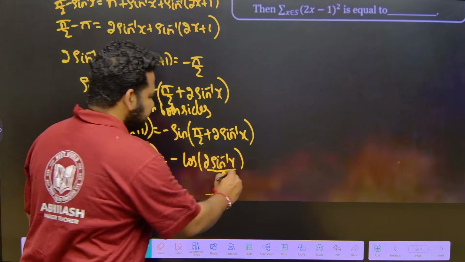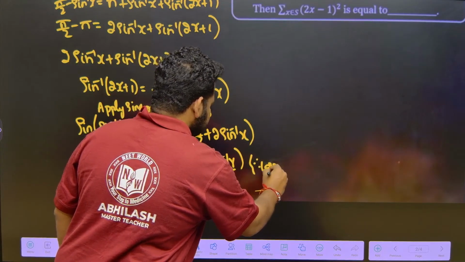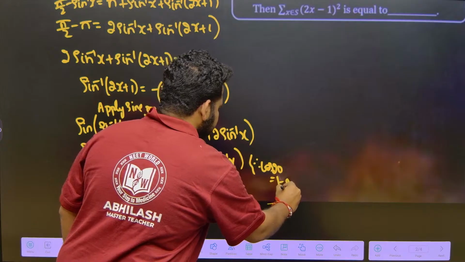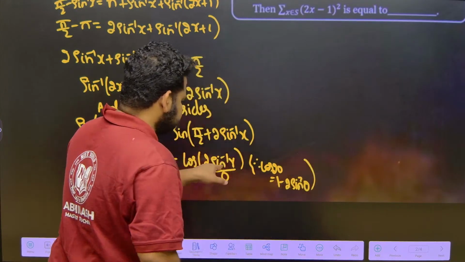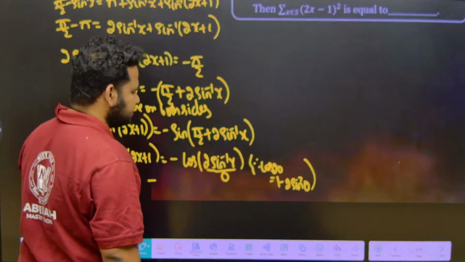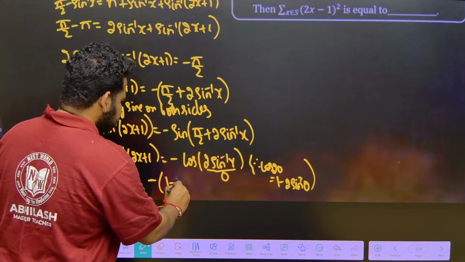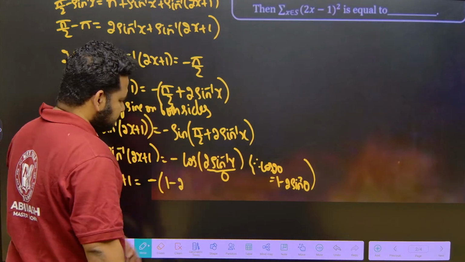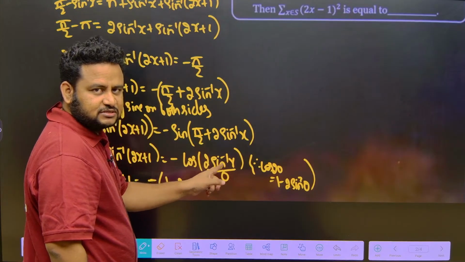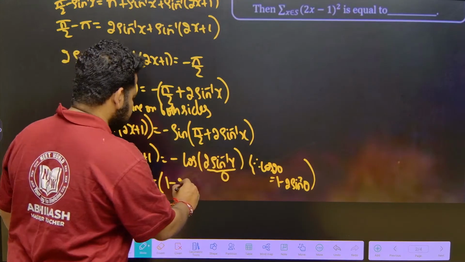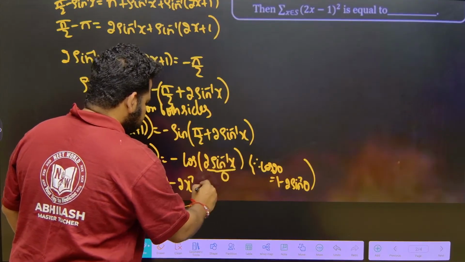See here I am applying cos 2 theta is equal to 1 minus 2 sin square theta. Here theta is nothing but sin inverse x. So, if I apply this, I will get minus of 1 minus 2 times sin square of sin inverse of x. Sin square of sin inverse of x is nothing but x square. So, this is what I have.